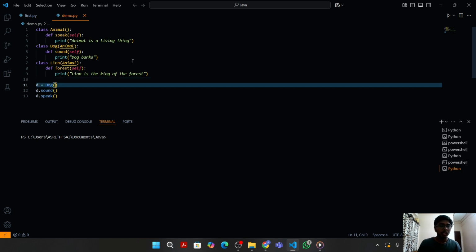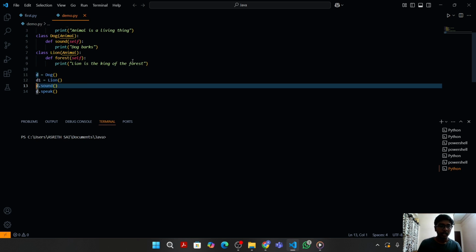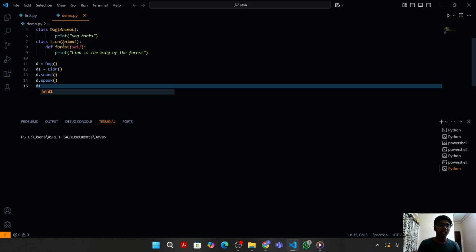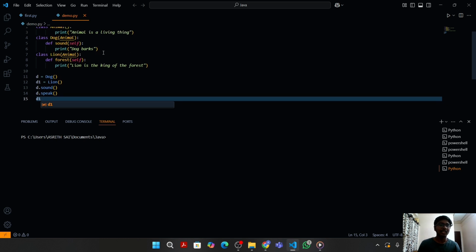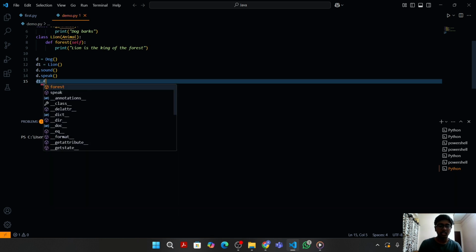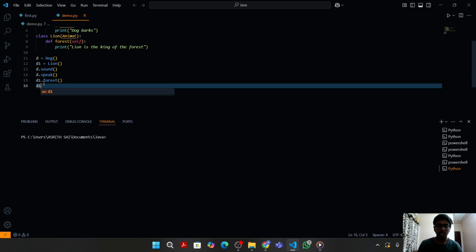Now let us create another object for the child class lion this time. Let's say we want to print the statements which are in the class lion and also in the class animal by using the d1 object. We just need to write d1 dot forest and also d1 dot speak.